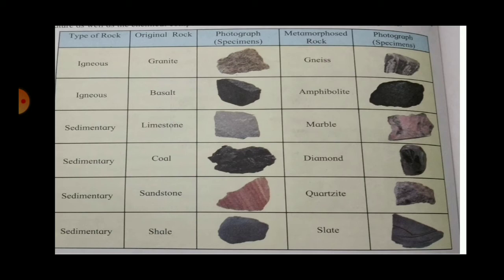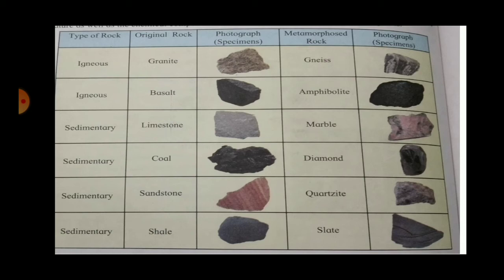Let us see the next one. Basalt is a type of igneous rock. You can see the picture of basalt there, and it will be metamorphosed to form amphibolite. Picture of amphibolite is shown. Limestone, which is a type of sedimentary rock. Picture of limestone is given. It is changed, it is metamorphosed, and the metamorphic form of limestone is marble. Picture of marble is shown.